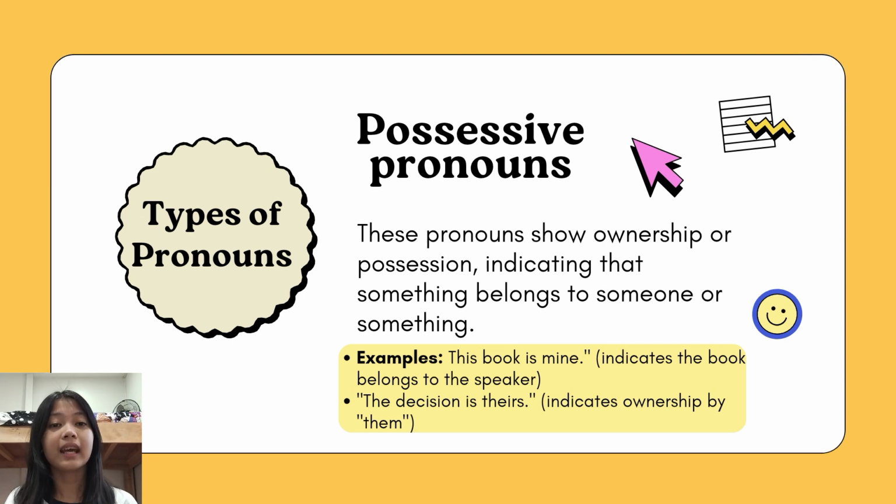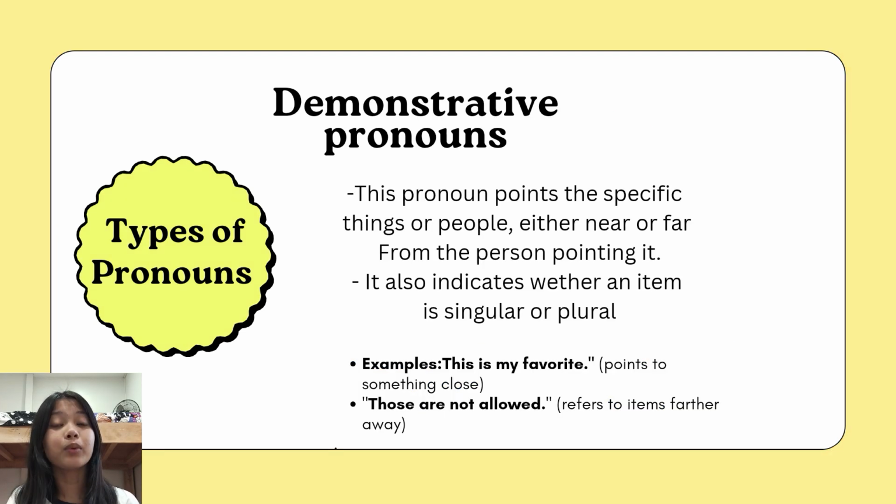Next is the possessive pronoun "theirs." Just like the possessive pronoun "ours," "theirs" also has more than one owner. But the difference between them is that in "ours," you are included in the owners, but in "theirs," you are not included. For example, "That newly painted house is theirs." We use the possessive pronoun "theirs" because the owner is more than one, but you are not included.